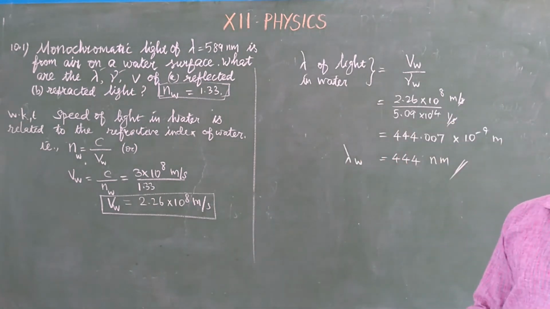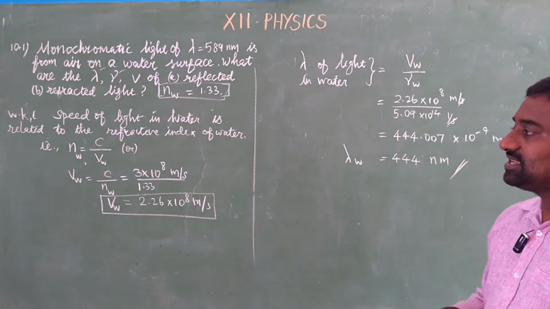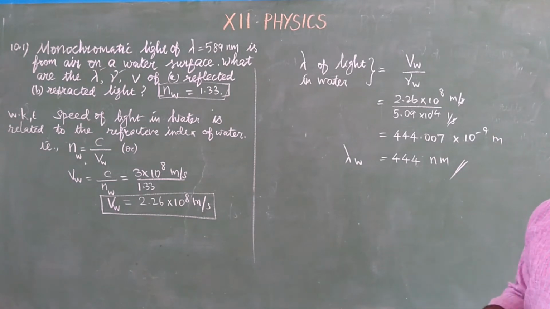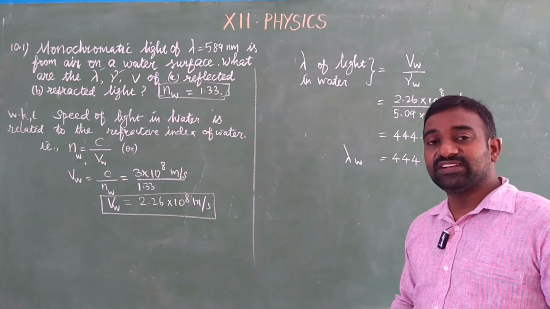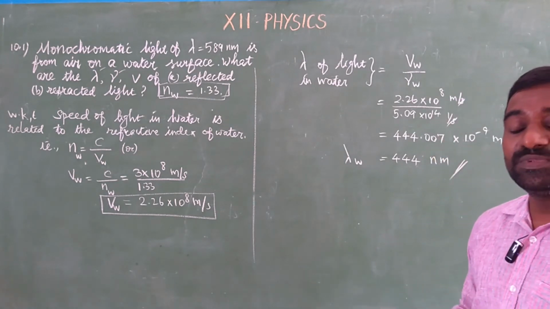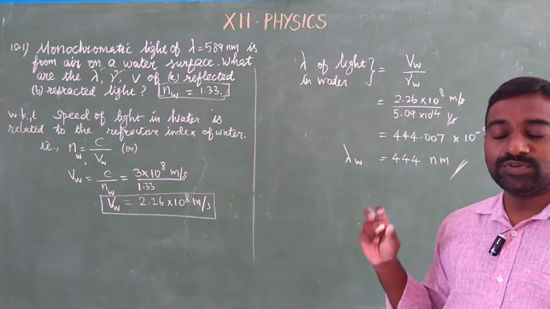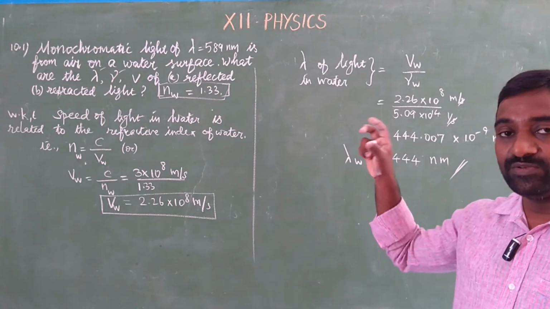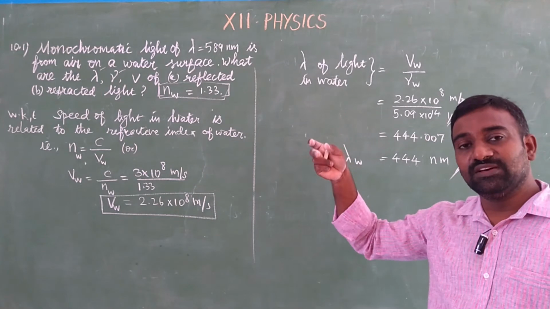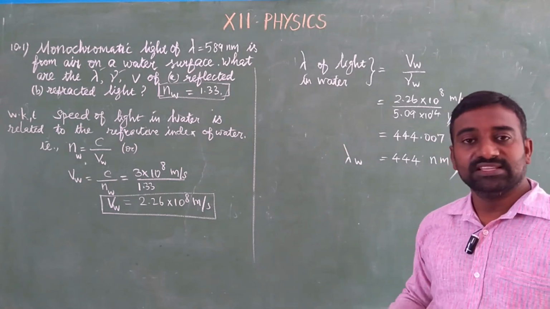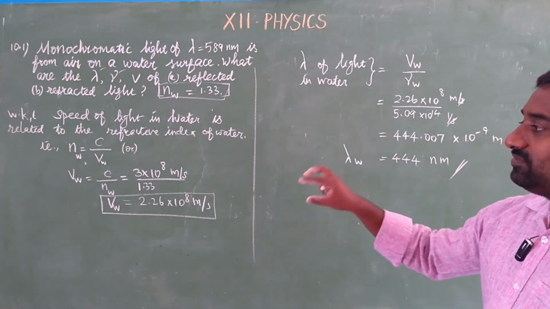Okay, we should note only one thing. While finding the frequency of light in water medium, that is for the refracted case, it does not depend on the nature of the medium. So it remains the same. The frequency in air medium, that is for the reflected case, and the frequency in water medium, that is for the refracted case, is similar. So which will vary?